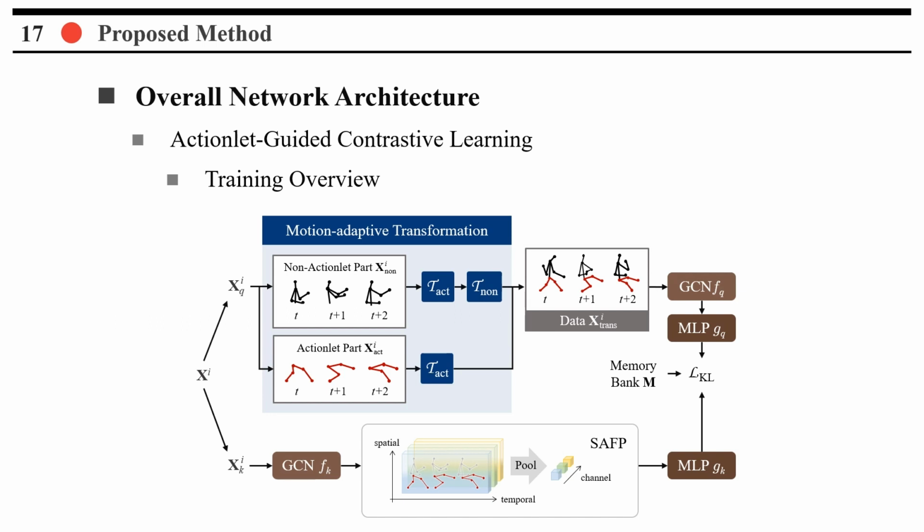In offline feature extraction, we employ semantic-aware feature pooling, SAFP, to obtain an accurate feature anchor. Finally, by utilizing similarity mining, we increase the similarity between positive samples and decrease the similarity between negative samples. This comprehensive approach allows us to effectively leverage the actionlet-dependent contrastive learning framework, resulting in enhanced feature representation and improved performance in various action recognition tasks.